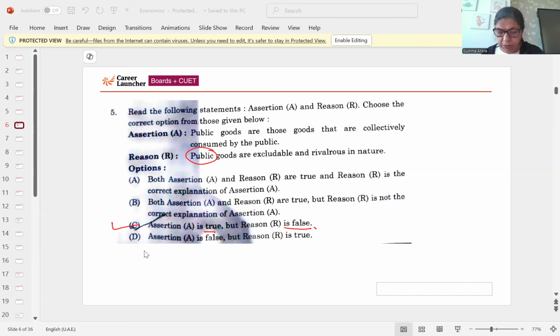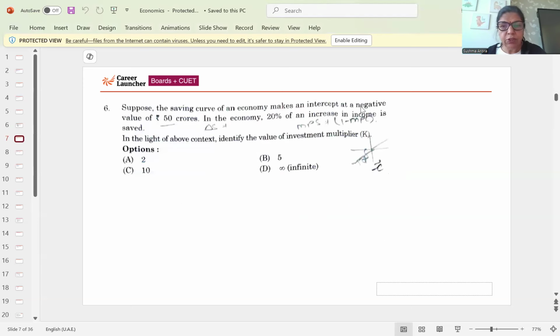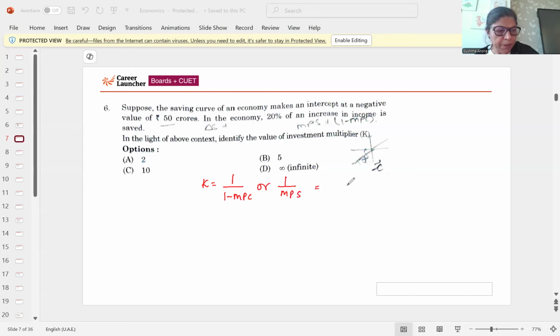The next question, number 6. Suppose the saving curve makes an intercept at a negative value of 50 crores, and 20% of the increase in income is saved, then the investment multiplier will be, as you know, investment multiplier K is 1 upon 1 minus MPC, or 1 upon MPS. So here 1 upon 0.2, that will be 0.5. So option B is correct.